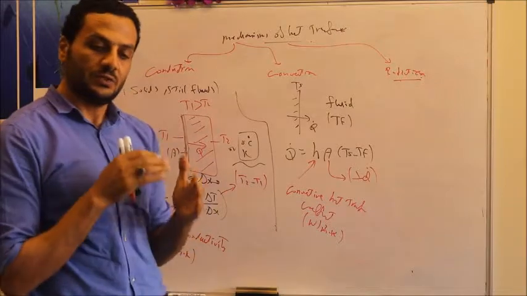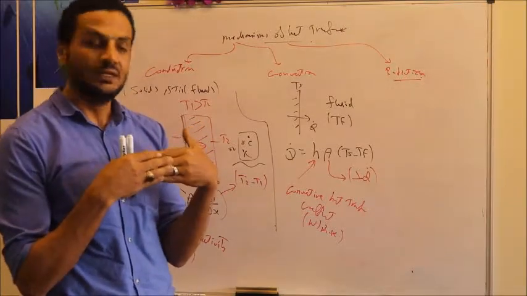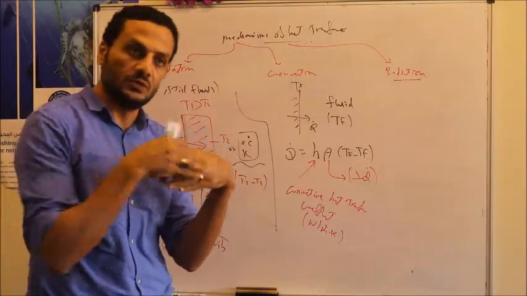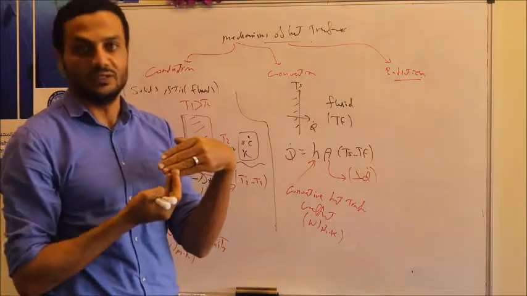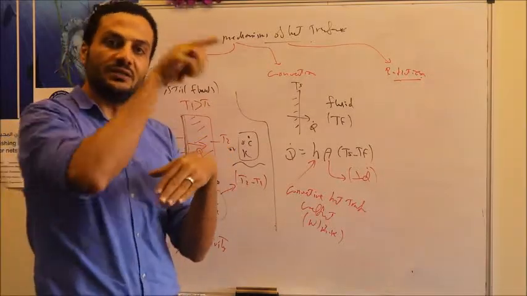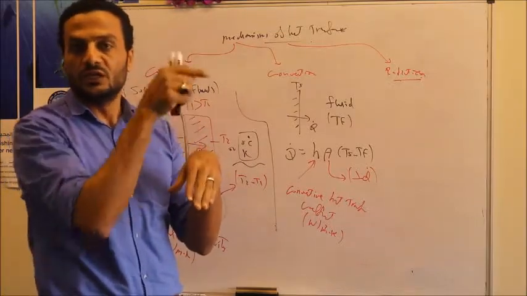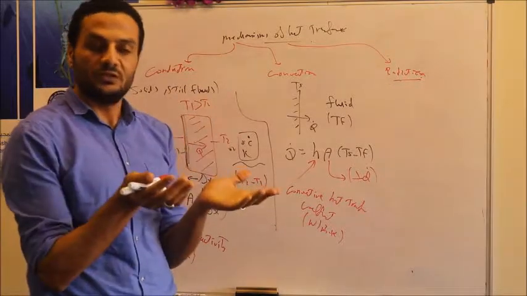In this case, the air that is in contact with this hot egg will be heated, and its density will be reduced. As the density is reduced, it will flow up, and the colder air with higher density will get down. Again, it will be heated, and the cycle will be repeated. So this is a kind of rotational motion of air around this egg. In this case, we call it natural convection.